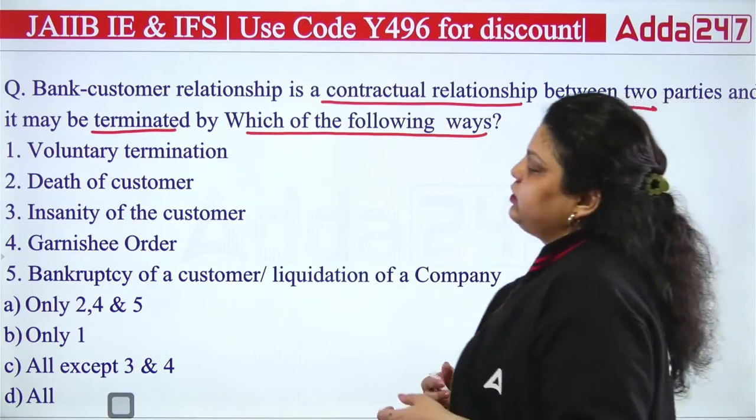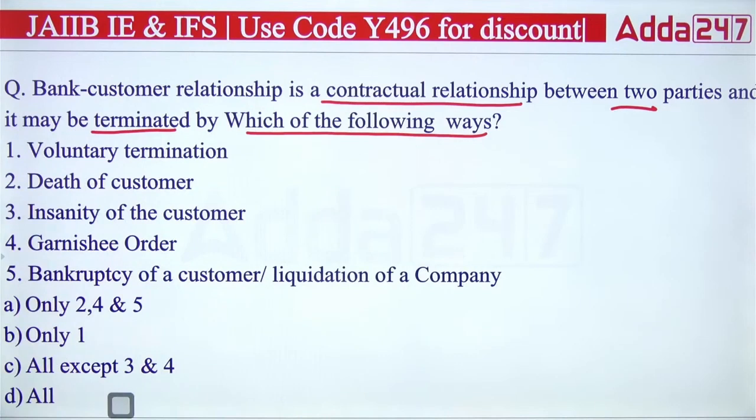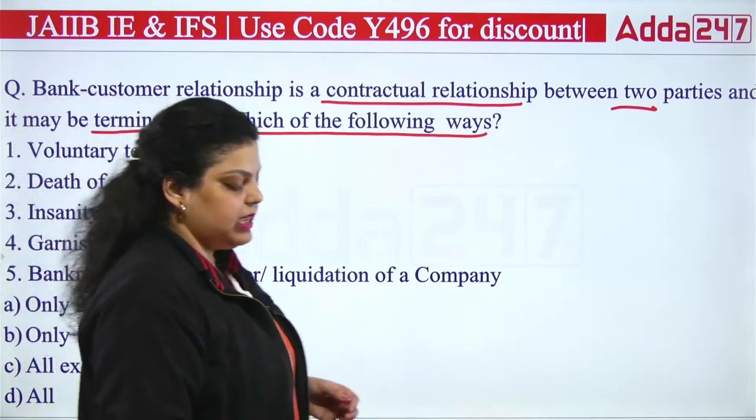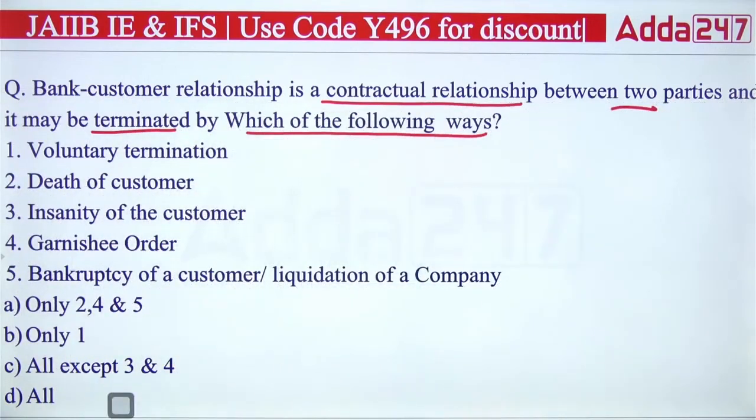Voluntary termination, death of customer, insanity of customer, garnishee order, bankruptcy of a customer, liquidation of a company. So what do you think? Which of the following are the ways by which the relationship can be terminated of a bank and a customer? A, B, C or D? Which of the following is correct?